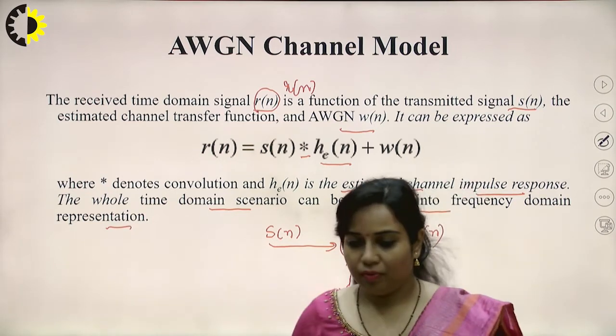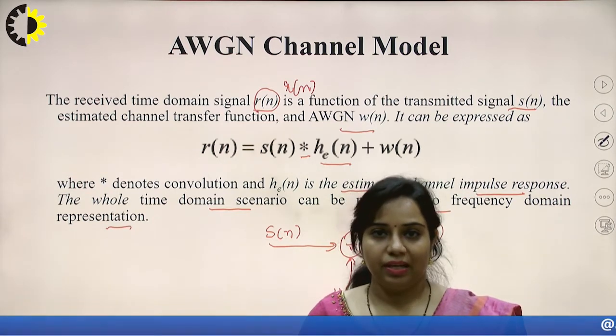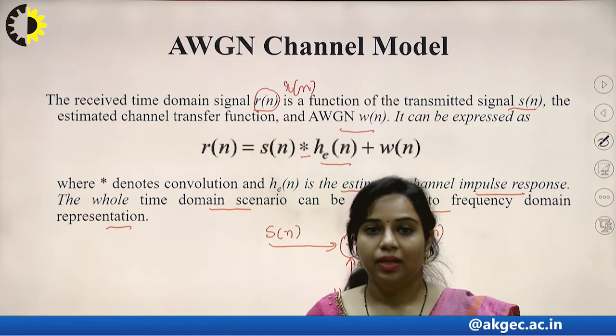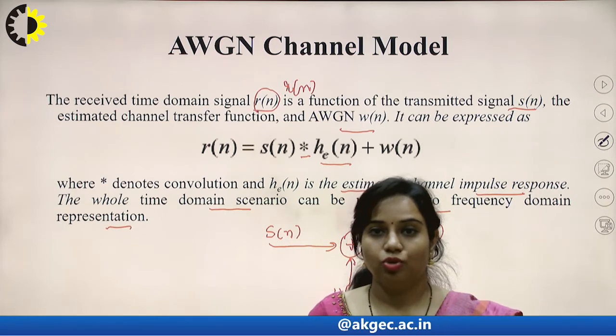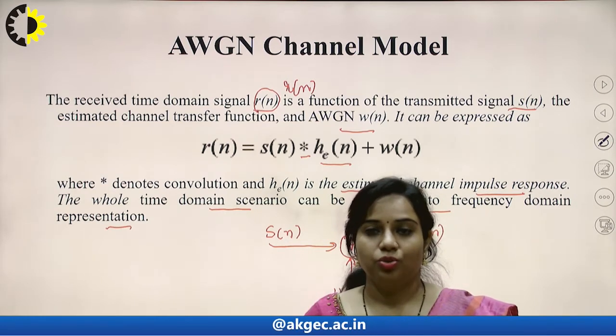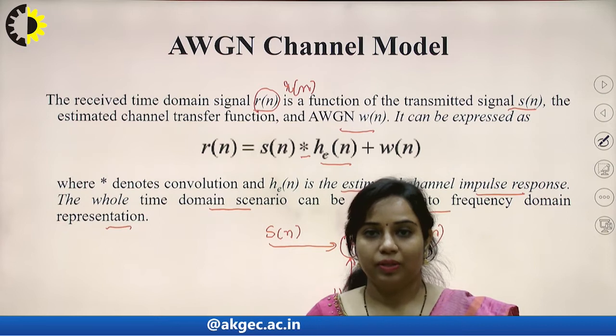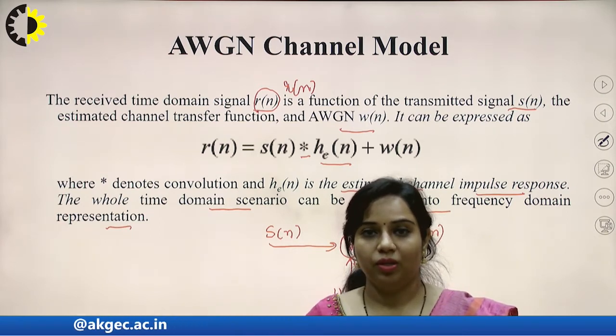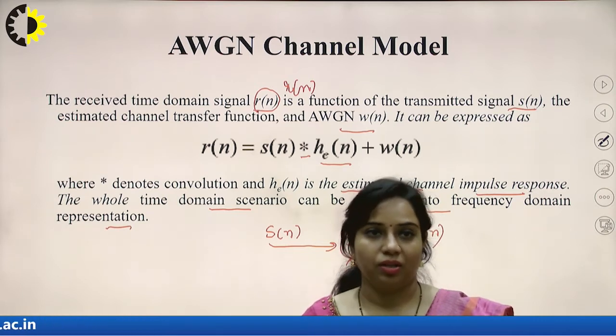When we want to process any system, maybe a transmitter, receiver, or a channel, we have to convert the time domain signal into a frequency domain signal to visualize the frequency spectrum, from which the maximum information can be extracted.